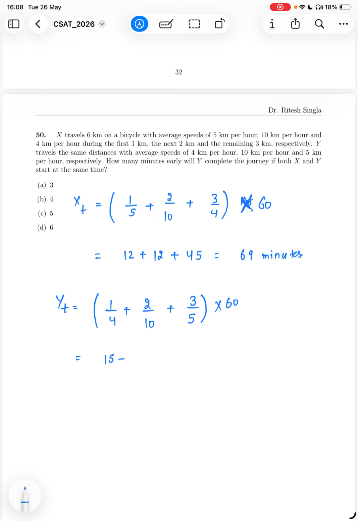So basically 15 plus 12 plus 36, which gives 63 minutes. So basically the difference is 6 minutes. So Y will reach 6 minutes early.